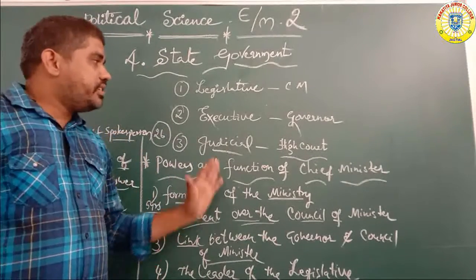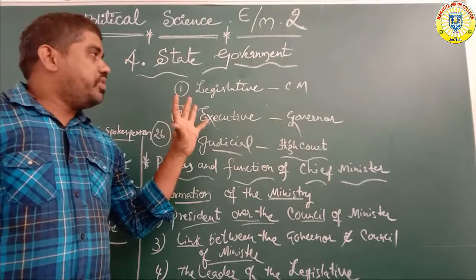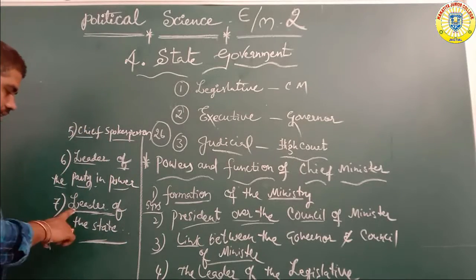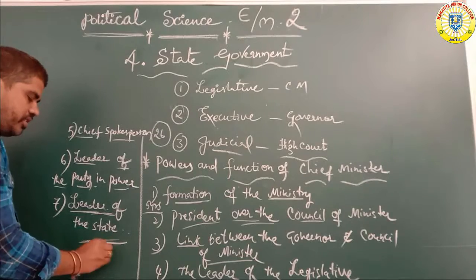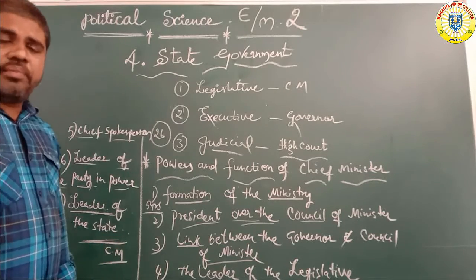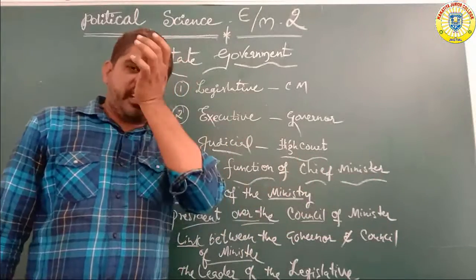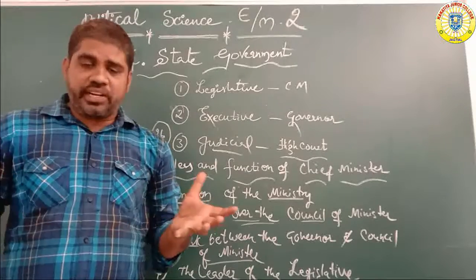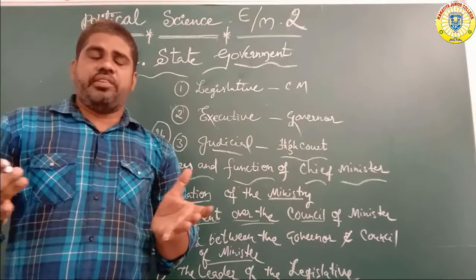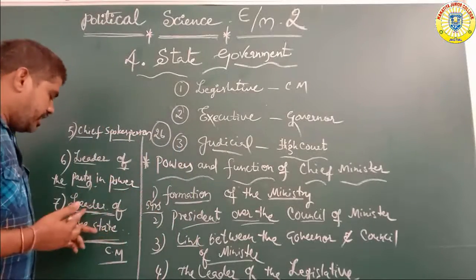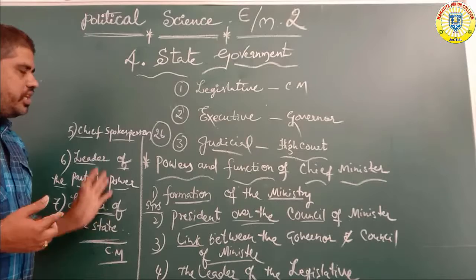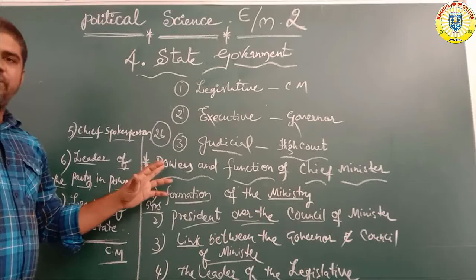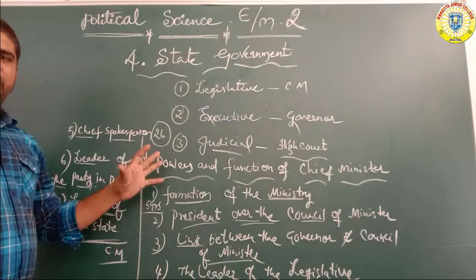The president is the executive type of person, while the legislative type is under the leader of the nation, the prime minister, and the leader of the state. Who is the leader of the state? The chief minister. The chief minister mainly prepares for companies, and multinational companies are also developed in the state under the control of the chief minister only. These are the main powers and functions of the chief minister under the minister group.